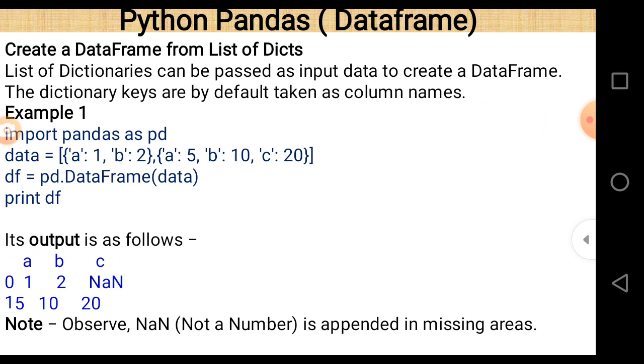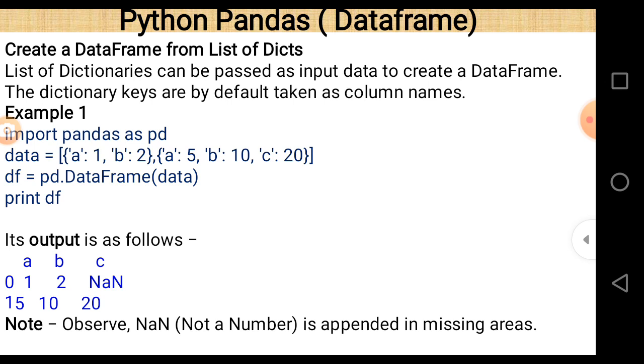In this example, the first line is import pandas as pd. This is line number 1. Pandas is the name of the library, because we want to create a data frame here, and to create a data frame it is essential to import pandas as a library. pd is the alternative name of pandas. So whenever we want to use pandas as a library, just write pd in place of pandas, and after the dot sign write the function that belongs to that library.